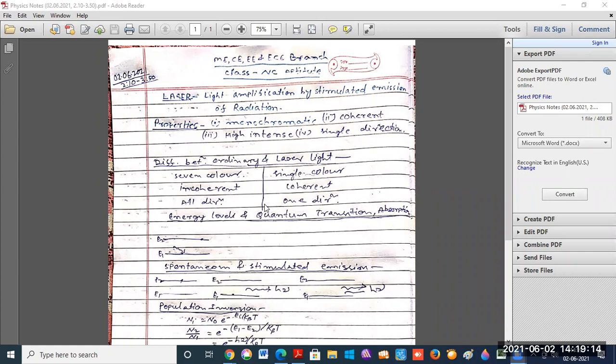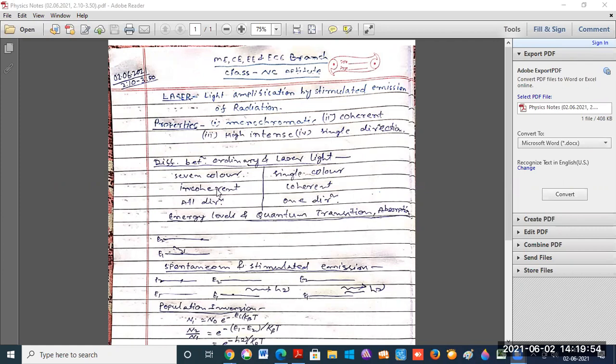Ordinary light is incoherent, which means the photons are not in the same phase. For example, when we switch on a torch, we can see that the light moves in all directions. Some of the light moves in the forward direction, some moves backward, some to the left, and some to the right.